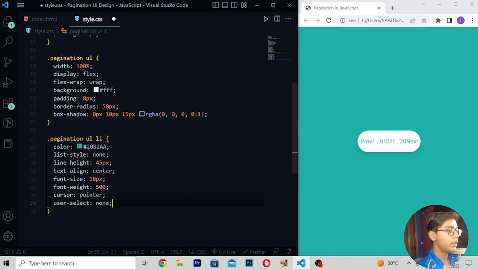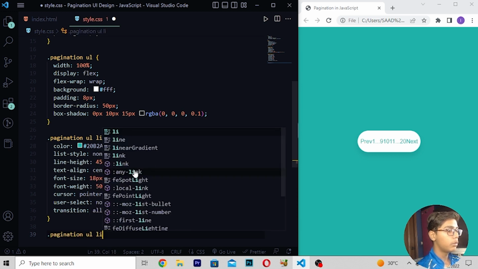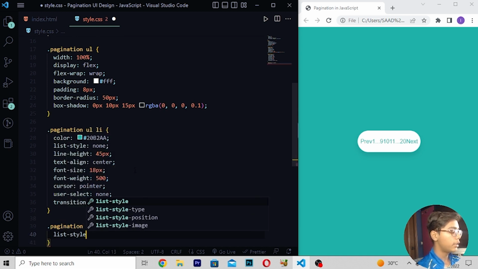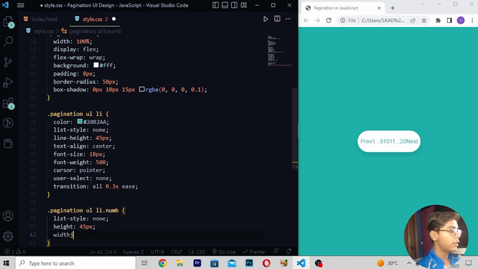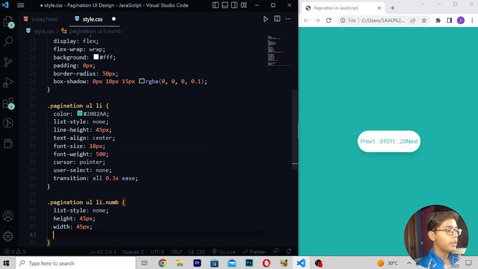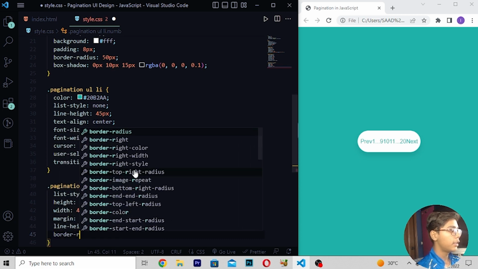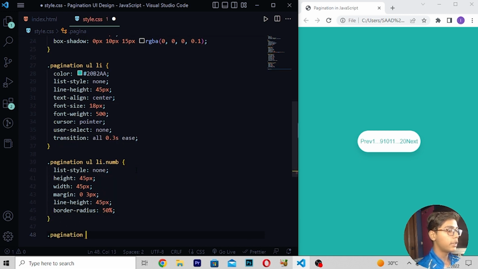which should be none, then I will be writing transition which should be all 0.3s, then right here .pagination ul li.num, then right here list-style, so here I will now be writing none, then you have to just write height which should be 45 pixel, right here width 45 pixel, then I will be writing margin which should be 0.3 pixel, right here line-height which should be 45 pixel, then right here border-radius which should be 50%.